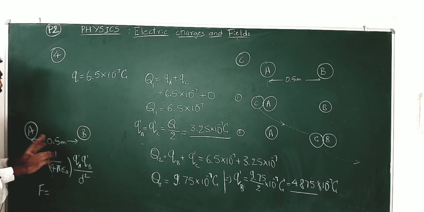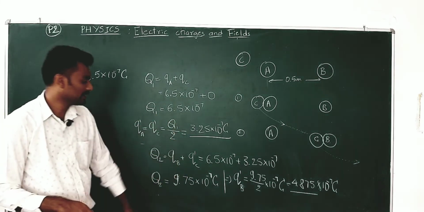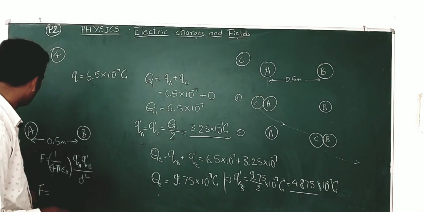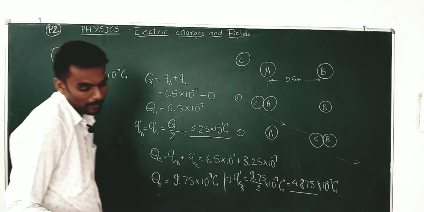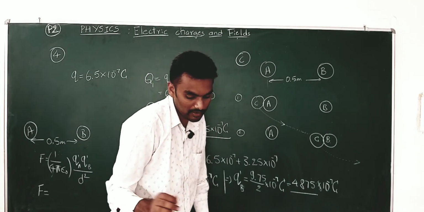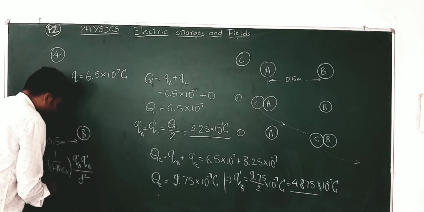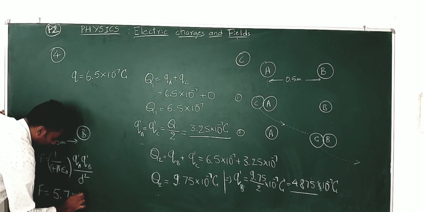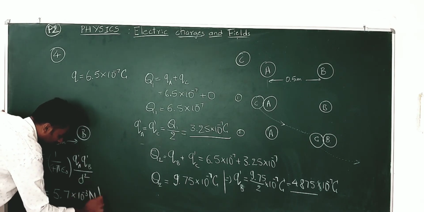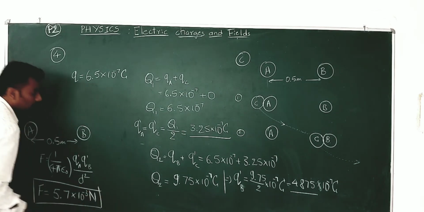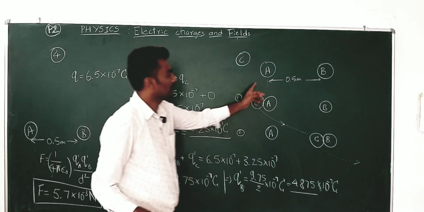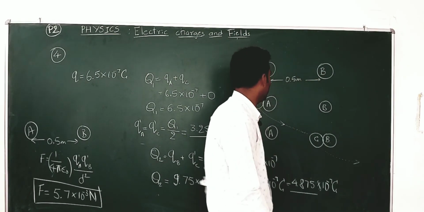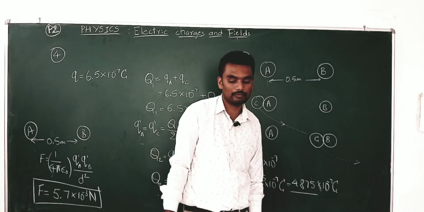So you will have the new force of repulsion between the charges A and B, which after simplification you will get as 5.7 into 10 to the power of minus 3 Newton. So this is the new force between the same bodies A and B after all the phenomena are done.